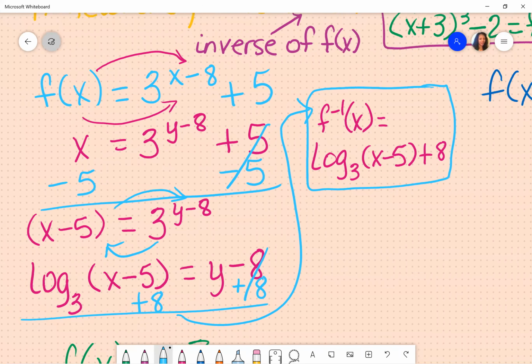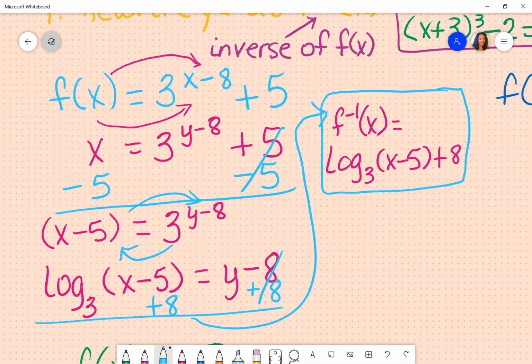Now, actually, I do want to show you a shortcut. What you will eventually see is when we're talking about inverses, I already know, or I should know, the base of my exponent is going to be the base of my log. So I just did an inverse in my answer. I also should know that my exponent will now become my value, but the difference will be, I will swap out the numbers. So this number will swap here and it will change sign. So instead of a positive 5, it's going to be a negative 5.